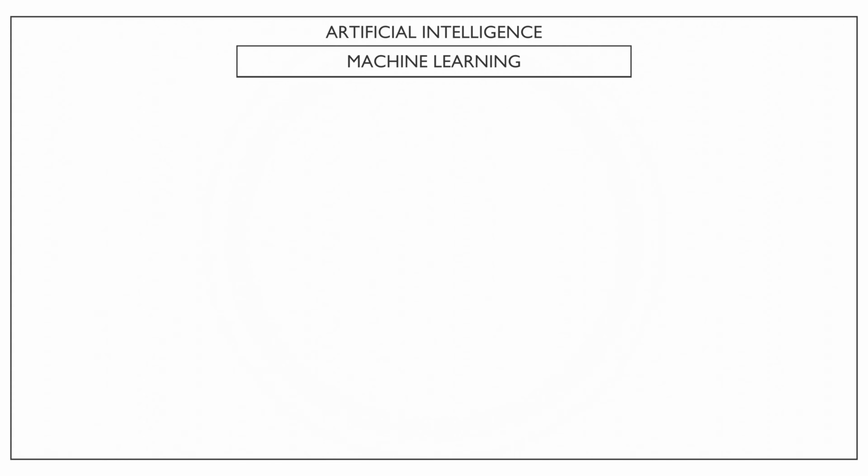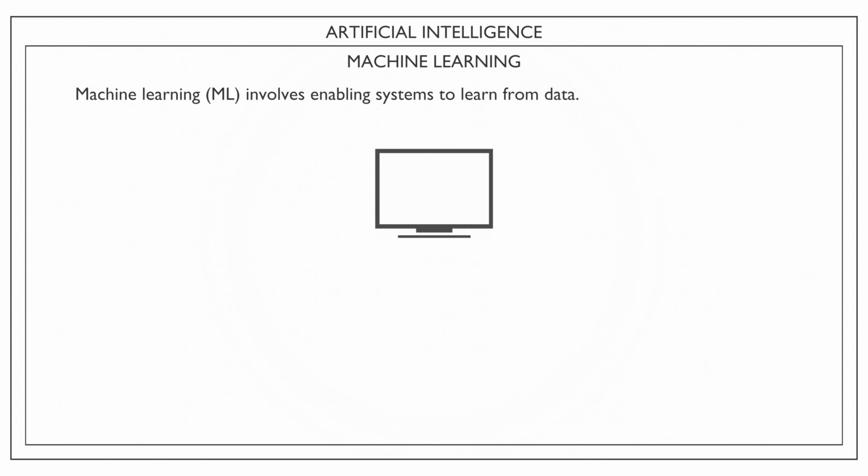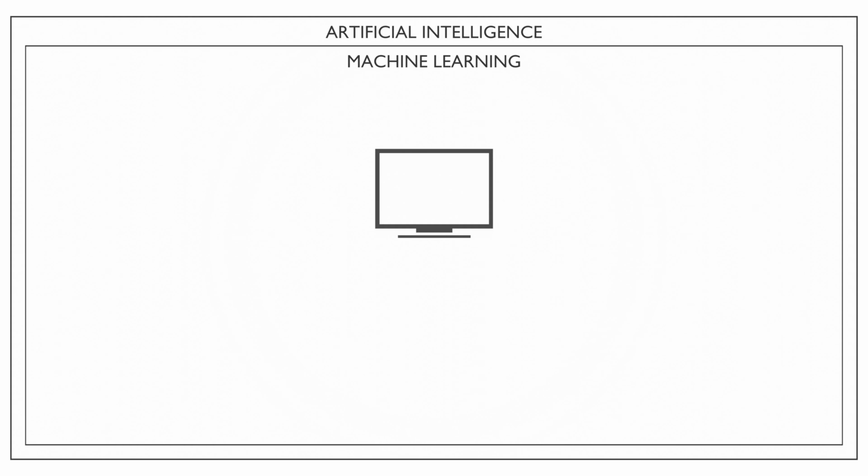Now, let's talk about machine learning. Machine learning, or ML, is a subfield of AI. It is all about teaching systems to learn from data. Data can be anything. It can be text from books, photos that you've taken, videos that you watch, emails, and many more. It is different from explicit programming, where you need to program every step. The question now is, how does the system learn?